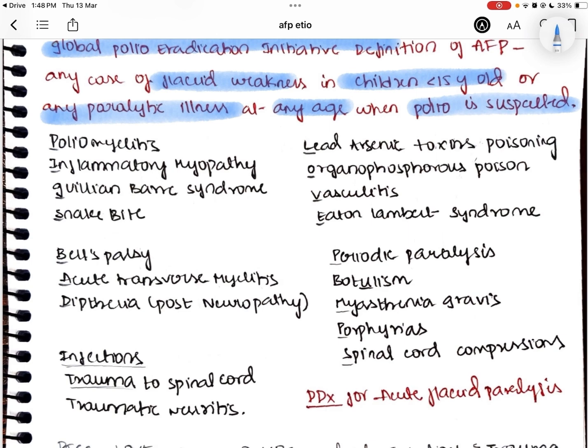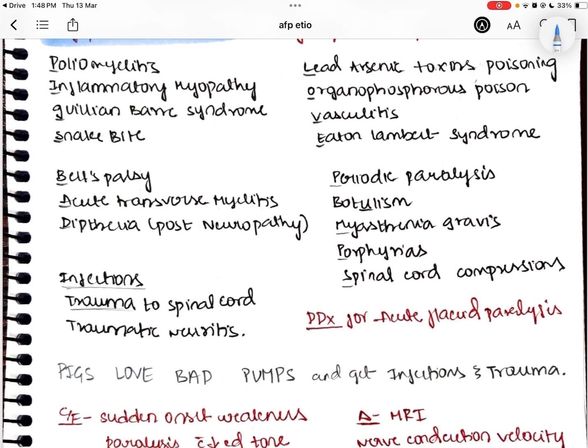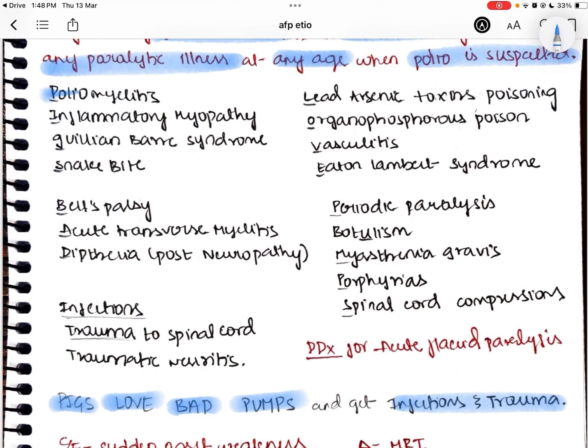And you can remember all the different differential diagnoses for this acute flaccid paralysis by this mnemonic: pigs love bad pumps and also get infections and trauma from it. From the word pigs, you can remember poliomyelitis, inflammatory myopathy, Guillain-Barré syndrome, snake bite. And from the word love, you have to remember lead and arsenic toxin poisoning, organophosphorus poisoning, vasculitis, Eaton-Lambert syndrome.